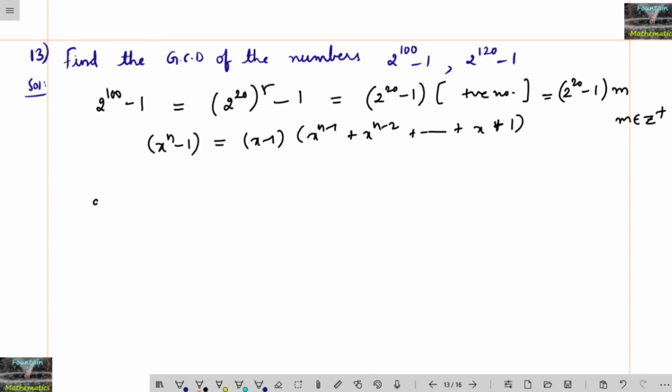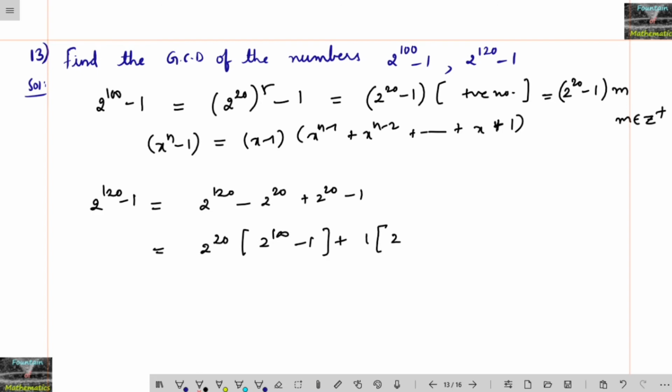And similarly, the next one we can write 2 to the power of 120 minus 1. So here let me do adding and subtracting 2 power 20. If I take 2 power 20 common, 2 to the power of 100 minus 1 plus 1 times of (2 power 20 minus 1).